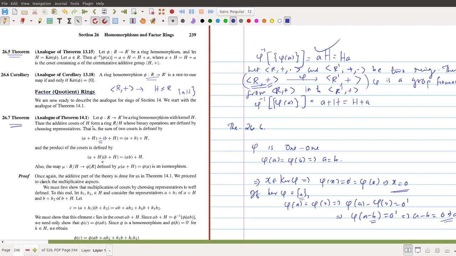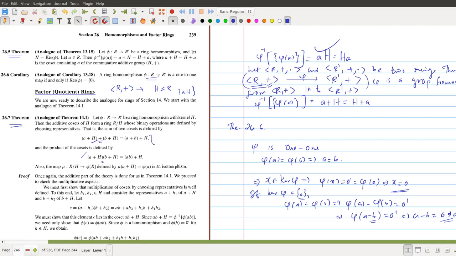So the collection of distinct left or right cosets of H forms a ring called R over H, whose binary operations are defined by choosing representative elements. This is the first binary operation and this is the second one. Also, the map mu from R by H to phi of R, defined by mu of a plus H equal to phi of a, is an isomorphism.